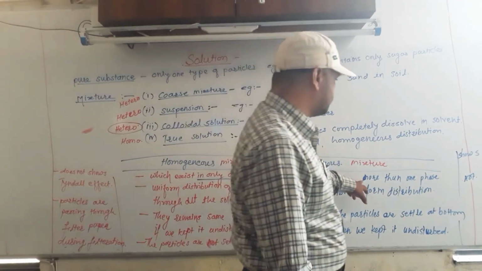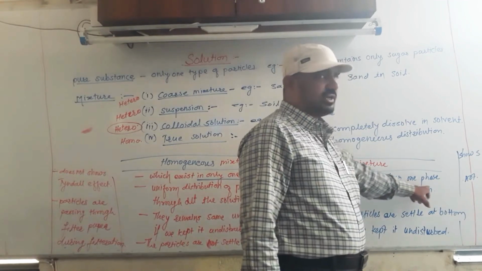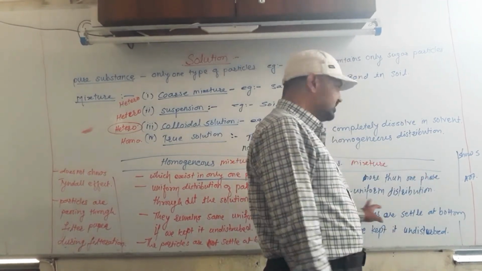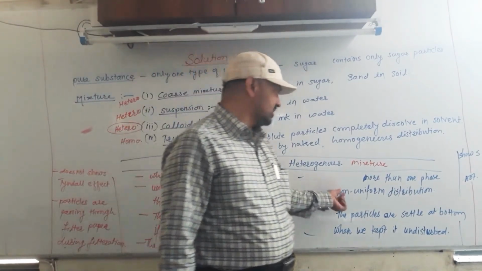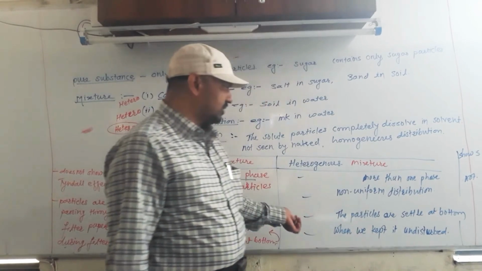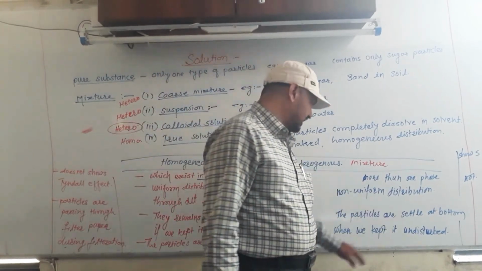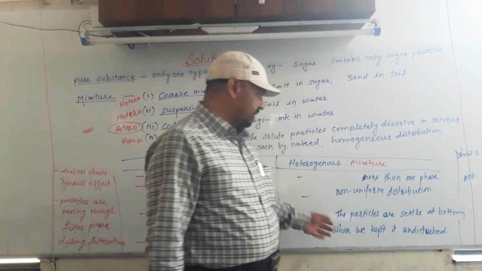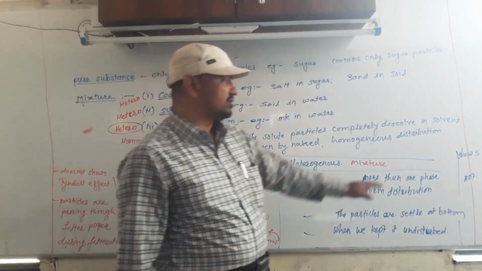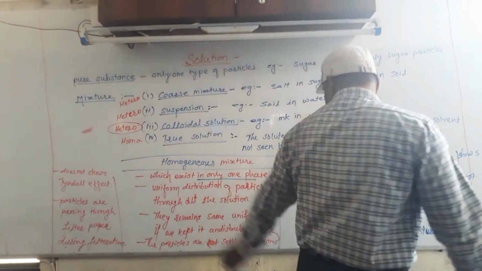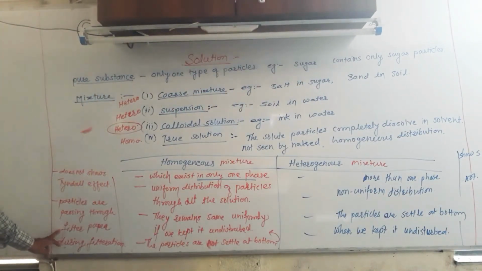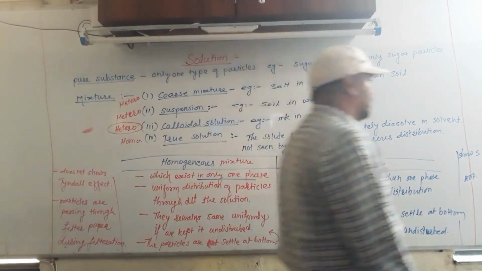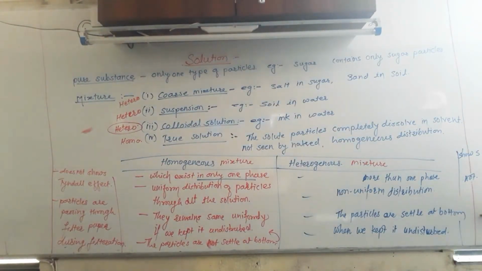In a heterogeneous mixture, the mixture exists in more than one phase, hence it is called heterogeneous. The solute and solvent particles are non-uniformly distributed throughout the mixture. The particles settle at the bottom when undisturbed, it shows the Tyndall effect, and the particles do not pass through the filter paper, meaning they are separated by filtration. These are the characteristics of a heterogeneous mixture.